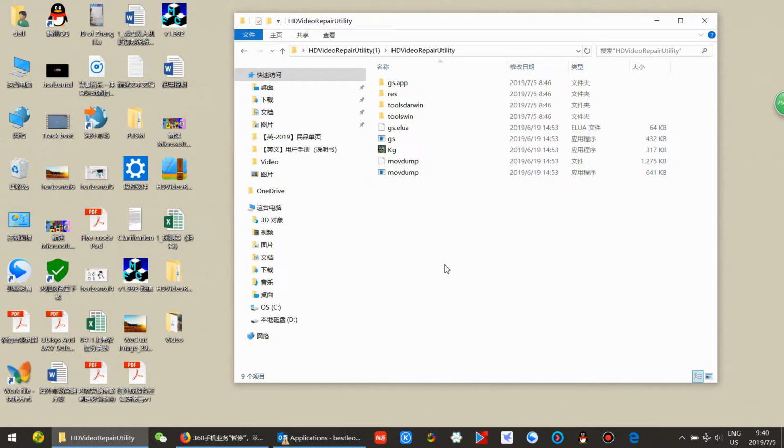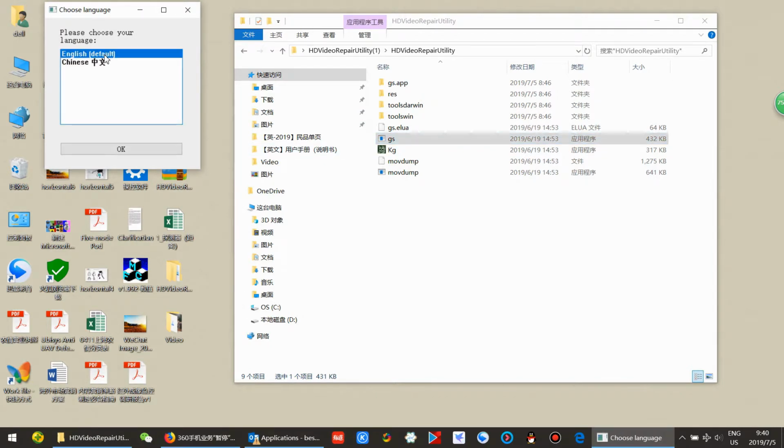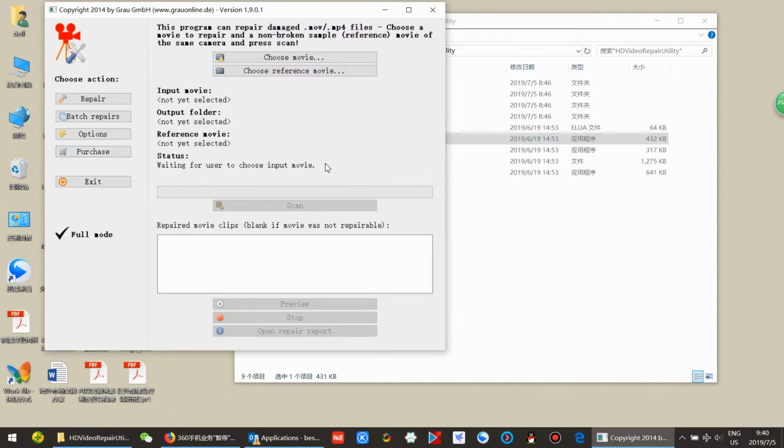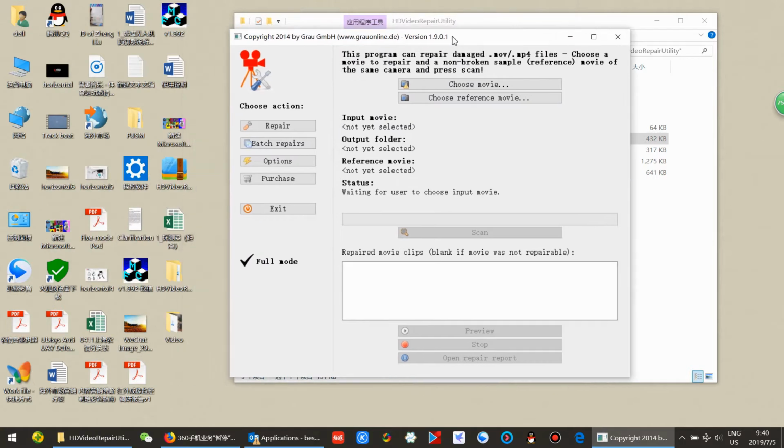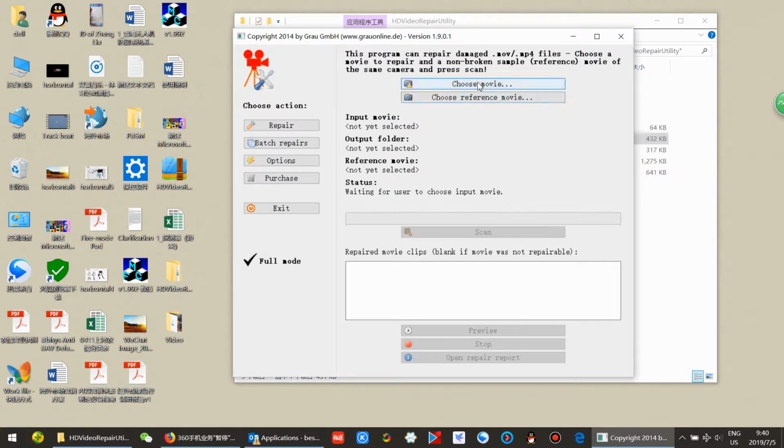Okay, now we're trying to fix one of those videos. Now double click GS. Select English, because this is the one we just activated. And then choose movie. We put in a video that needs to be repaired and a good movie in the video file. So we choose movie.